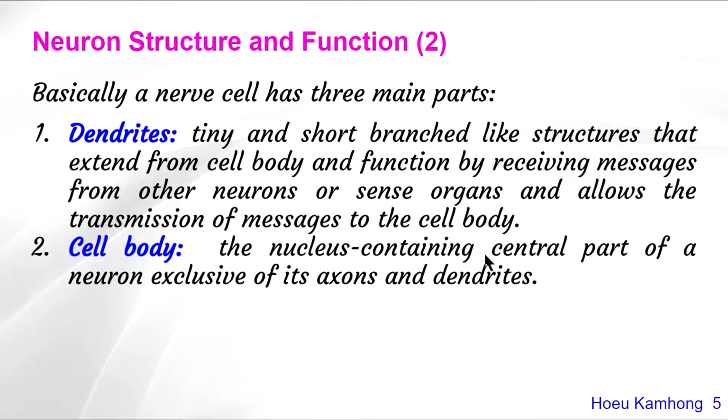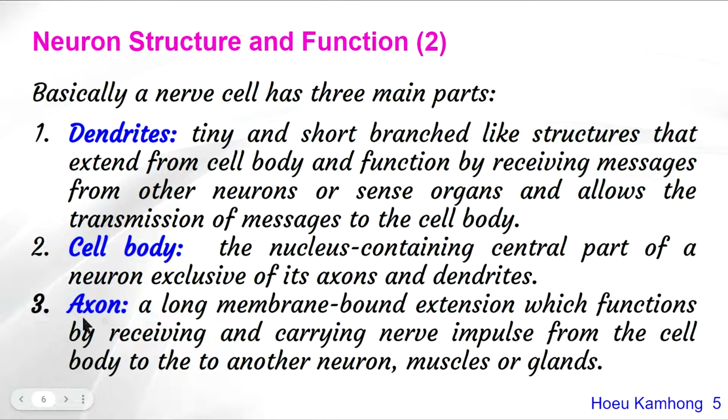It is the nucleus-containing central part of a neuron, inclusive of its axon and dendrites. It contains the cell nucleus and functional organelles such as mitochondria, Golgi body, endoplasmic reticulum, and more. The nucleus stores genetic information and controls the cell function. Most of the cell metabolism takes place in the cell body.